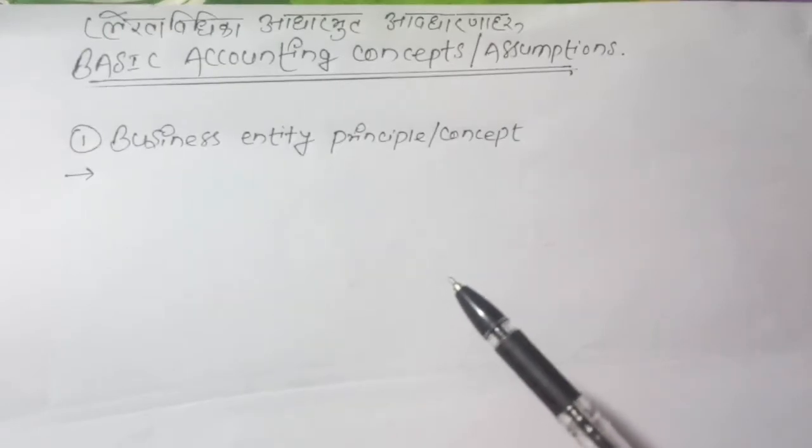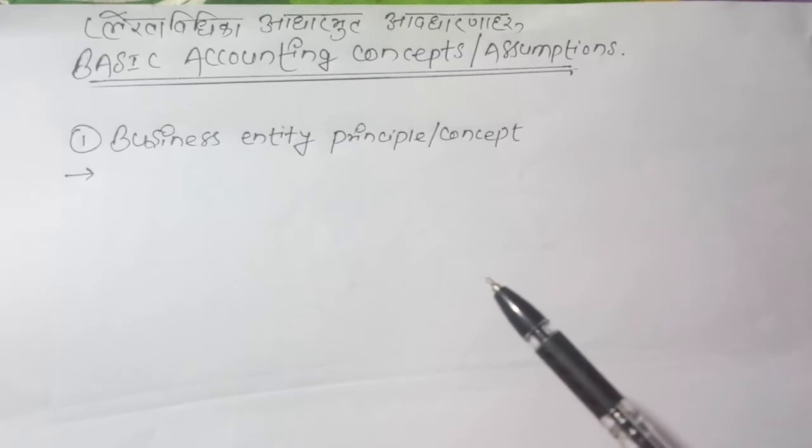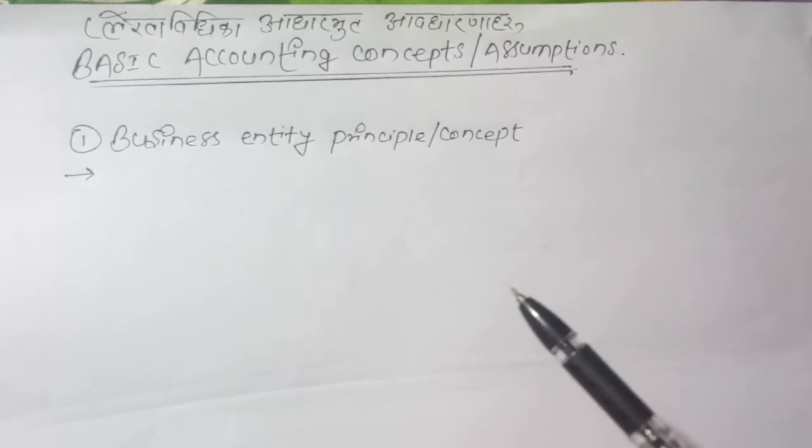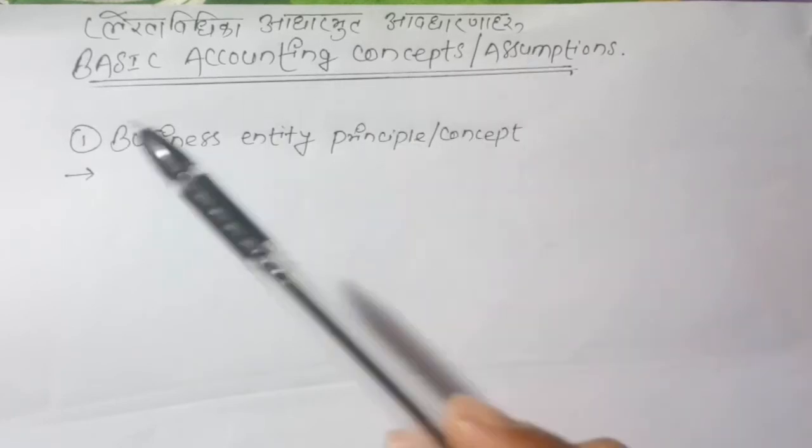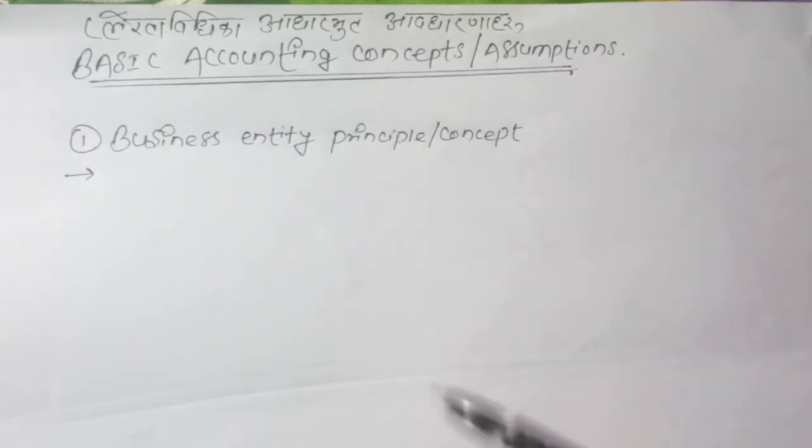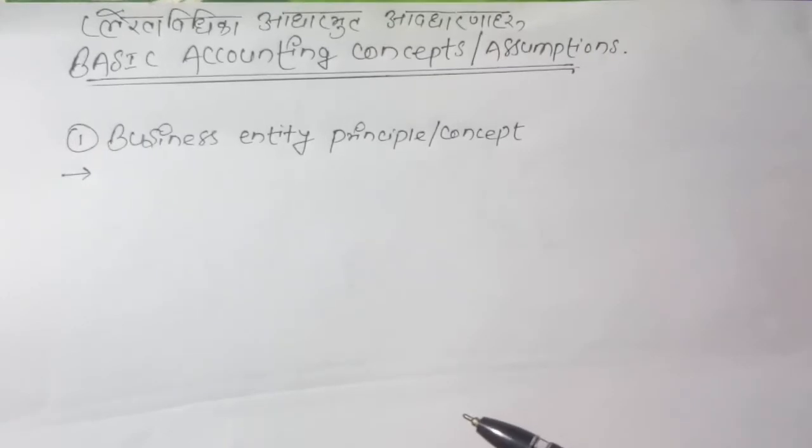and the first thing we have to know is why it is important to know about basic accounting concept and assumption. So let me first tell you about these things.